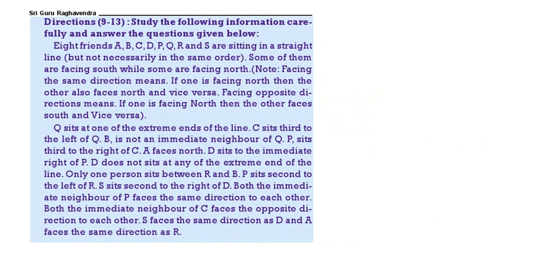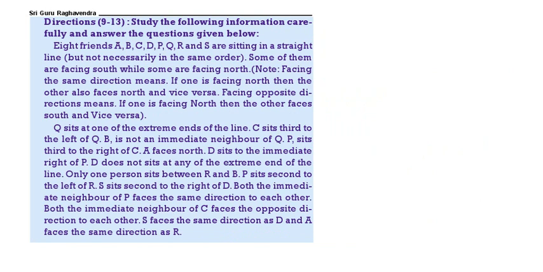8 friends A, B, C, D, P, Q, R, S are sitting in a straight line. Some of them are facing south, some of them are facing north. Then Q is sitting at one extreme end, C is sitting third to the left of Q, B is not the immediate neighbor of Q, P is sitting third to the right of C, A faces north, D is to